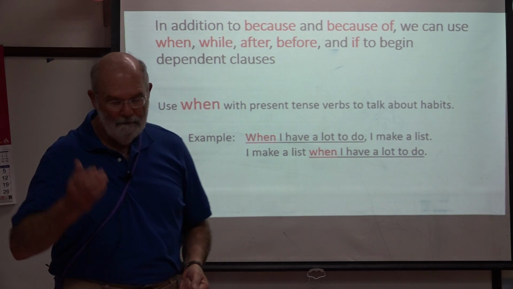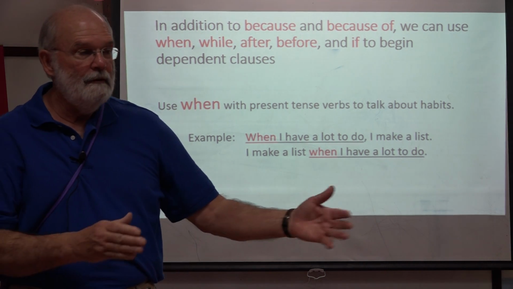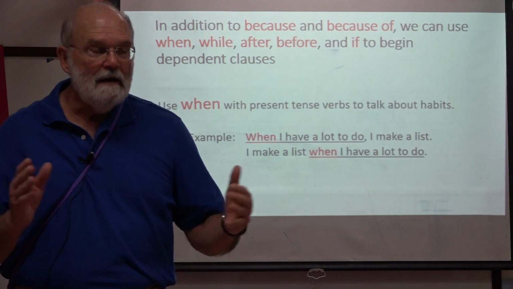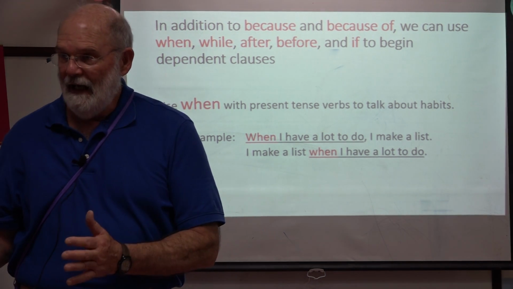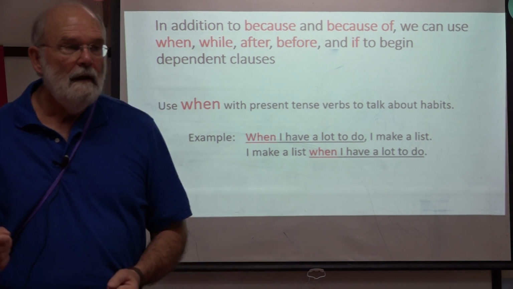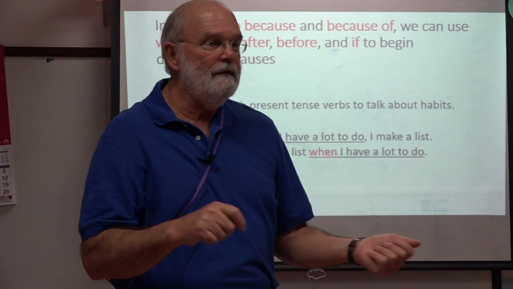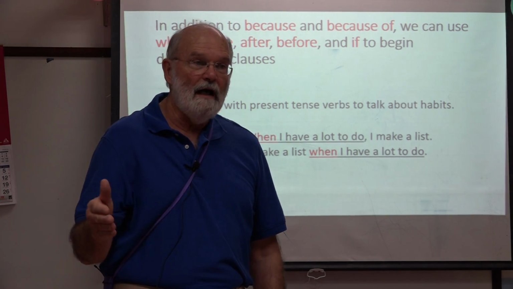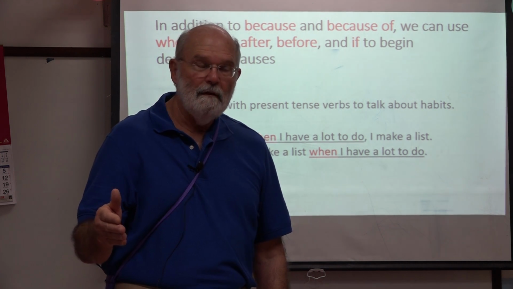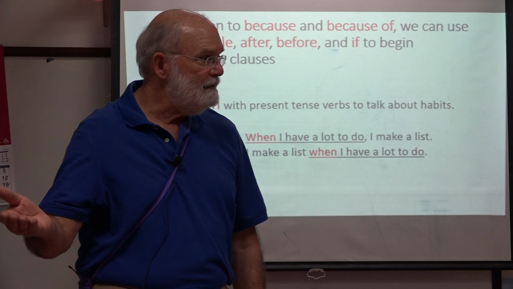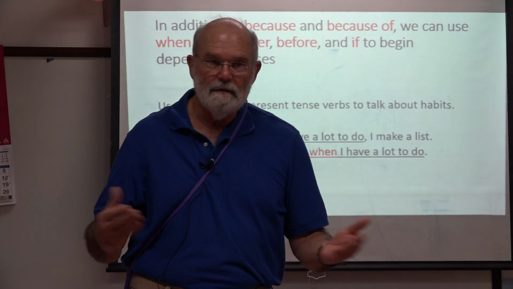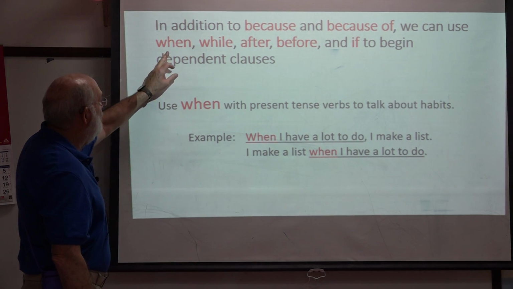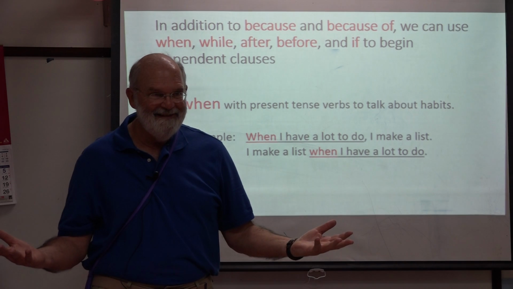Last week we said because the air pollution is bad, we should try to stay inside. So because the air pollution is bad, that's a dependent clause. Now if we put the clause at the end, we would say because of. We should stay inside as much as possible because of the air pollution. Yeah. Ways to introduce the clause. But we're going to take up when to use when.